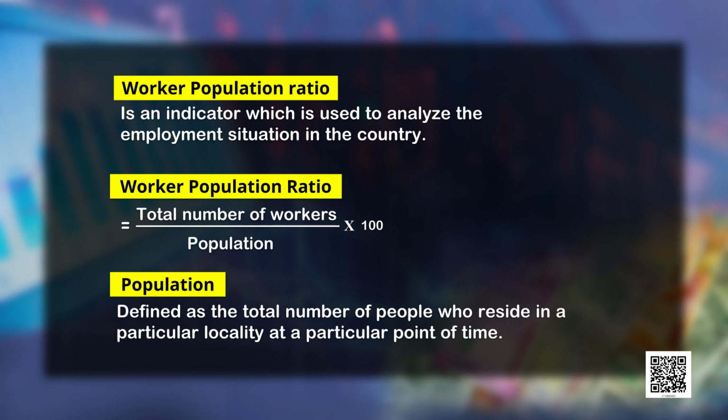So, a higher ratio means there are more workers compared to 100 people in the population. A higher ratio also depicts that more people are engaged in economic activities. This also shows that the GDP is growing at a higher rate because more people are employed.